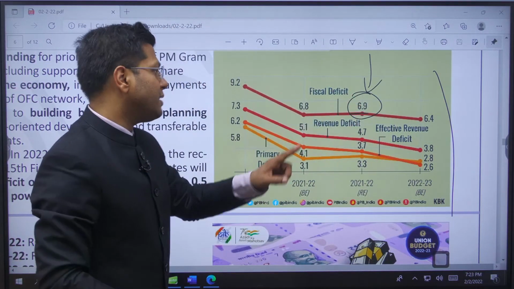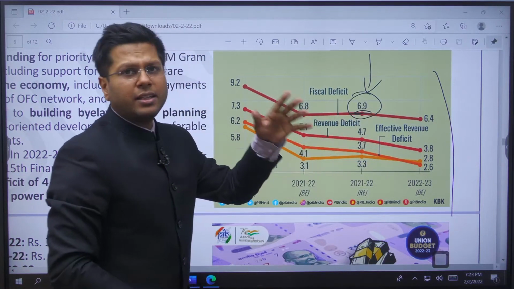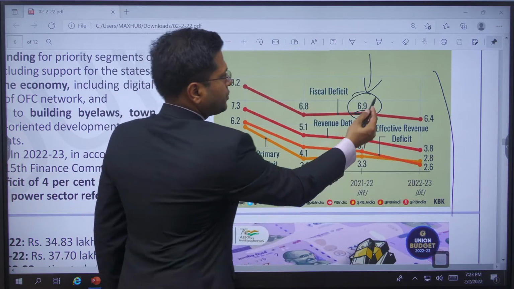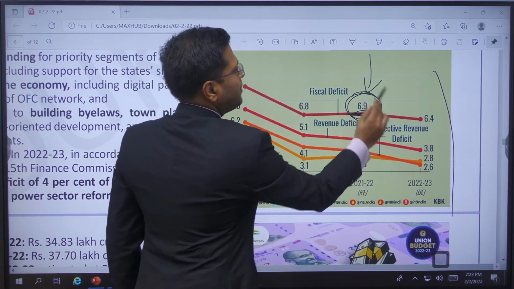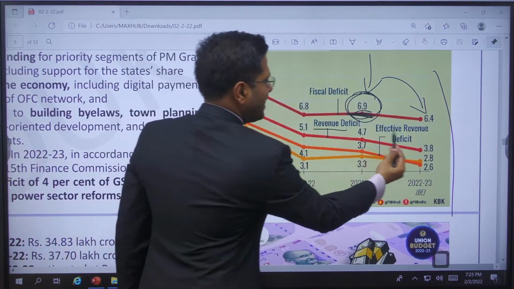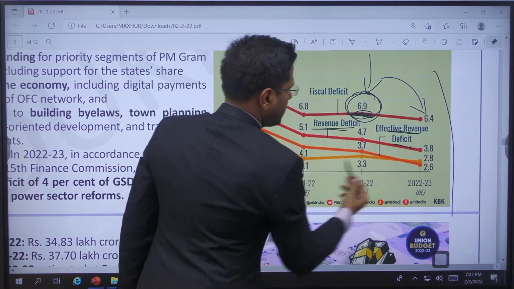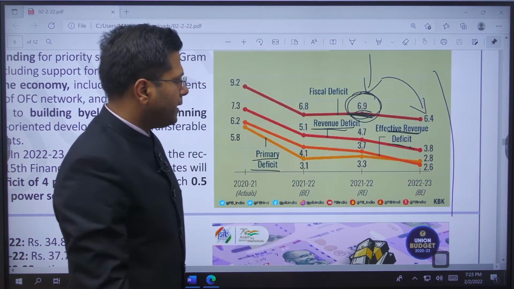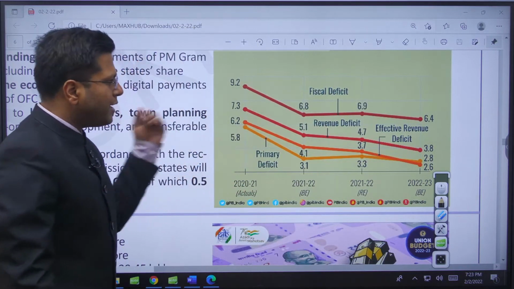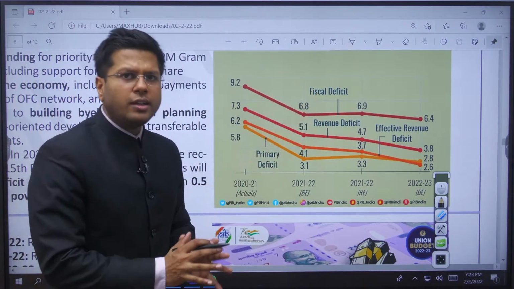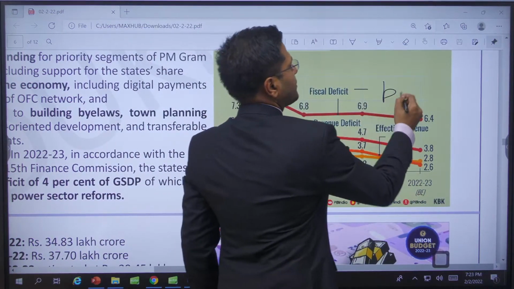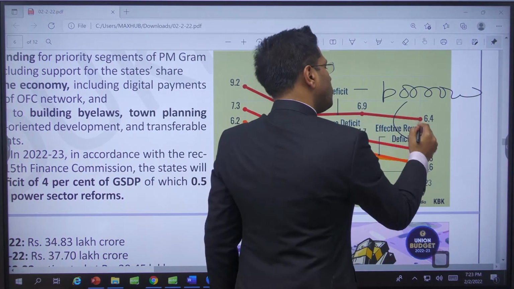But if you look at the budget, it is far higher. Around 40% of the budget is deficit, right? But of GDP it is 6.9%. We are looking at reducing it to 6.4%. Now this is how you will be able to understand how we are trying to reduce the revenue deficit, effective revenue deficit and primary deficit, right? Revenue deficit is only for that year's expenditure and incoming money. Fiscal deficit is for overall deficit. This largely means the borrowings, and this borrowing does include the interest payment.